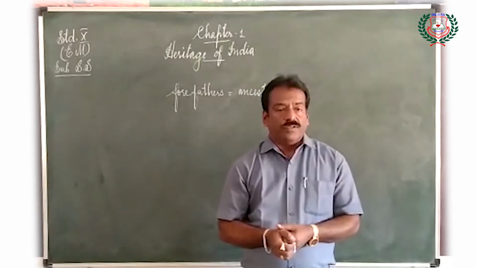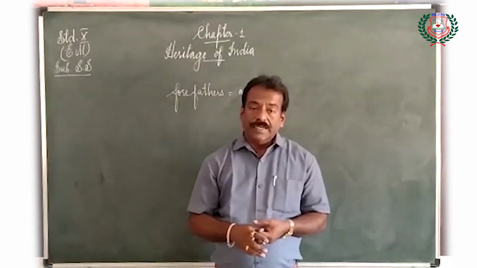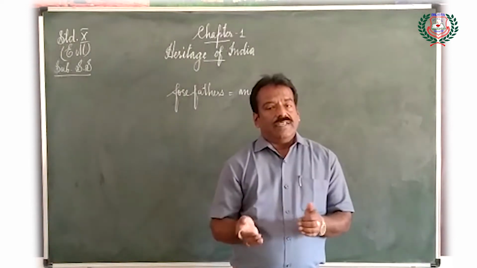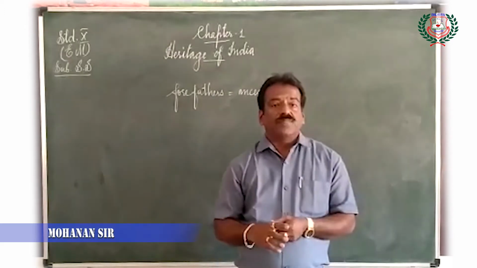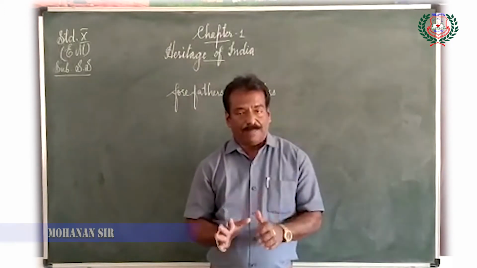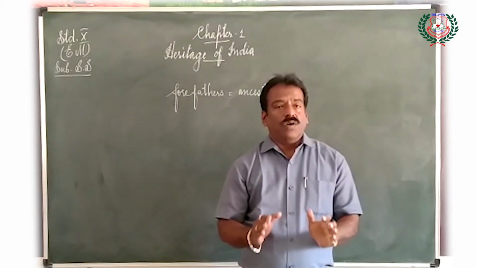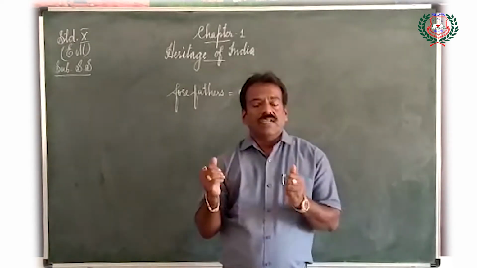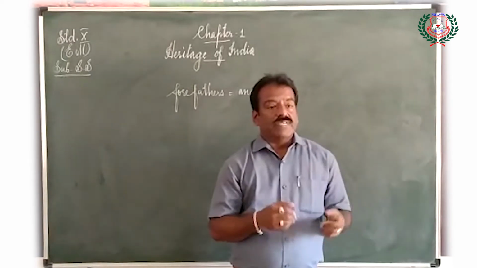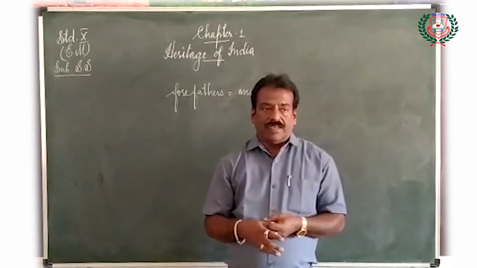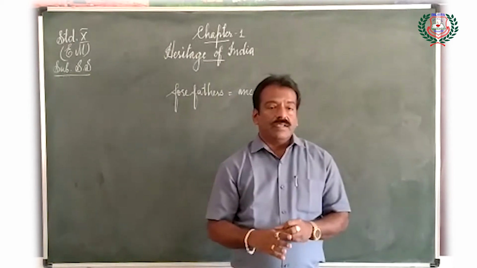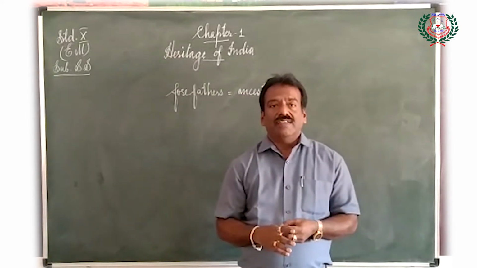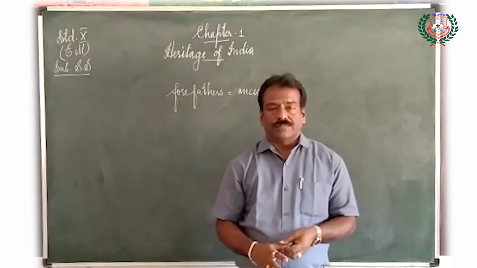Then the fifth point we are going to learn: we divide our heritage into natural heritage and cultural heritage. Natural heritage happens naturally, not related to any people or other persons. Only natural things, mountains, rivers, hills like that, happen in nature only. Then cultural heritage is made by man-made things only. We can go next.